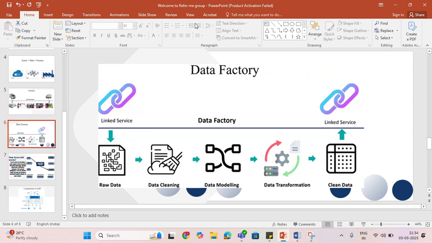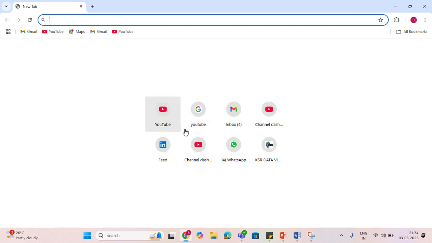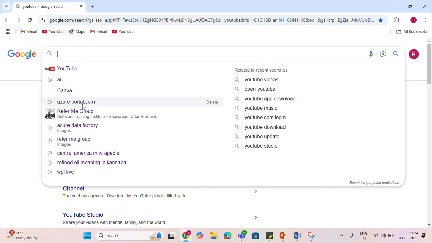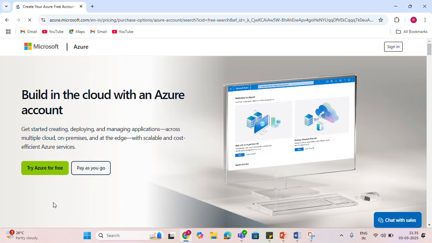And we'll see how to create Azure Data Factory using our portal. Go to Google. We don't have a separate tool for Azure Data Factory. Go to Google, select azureportal.com. In this, select Microsoft Azure Portal. After selecting this, you will get a free trial version for 2 months. I don't have the free version, so I am going pay as you go.